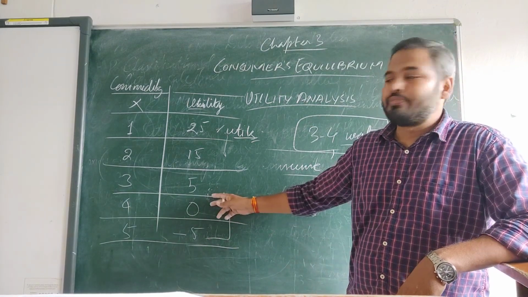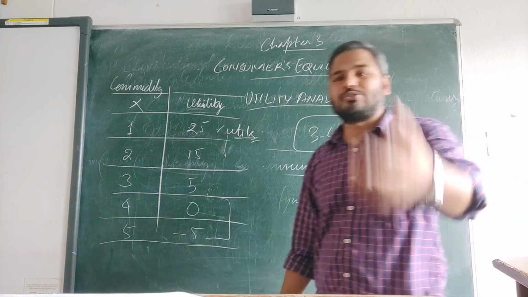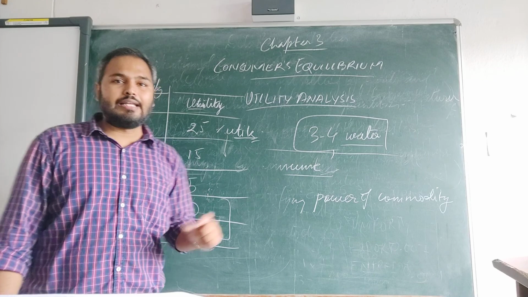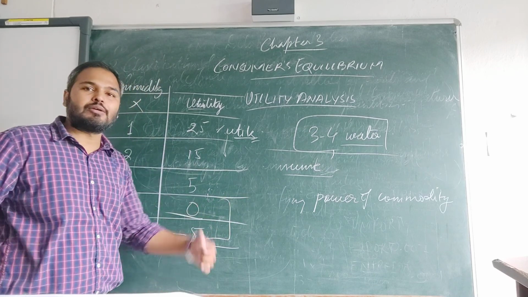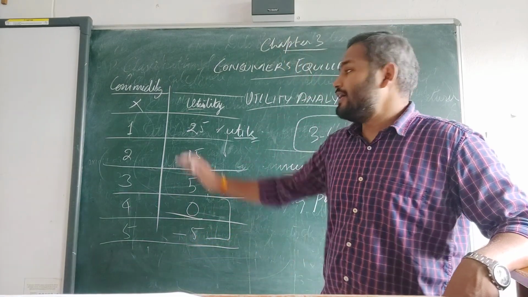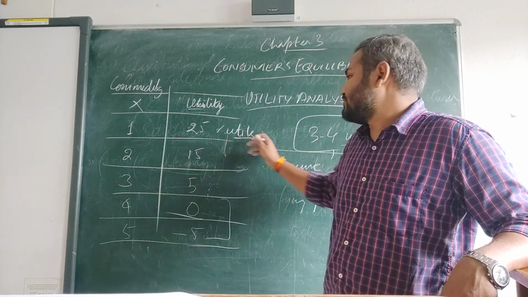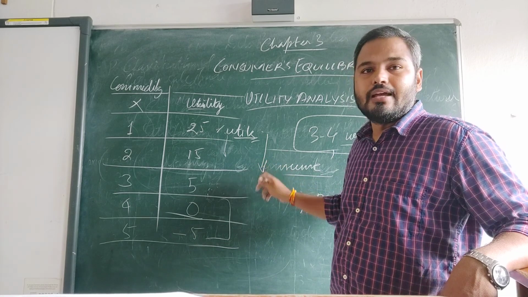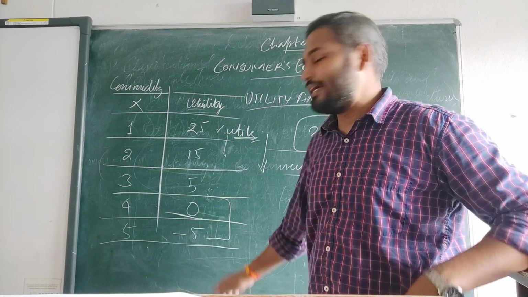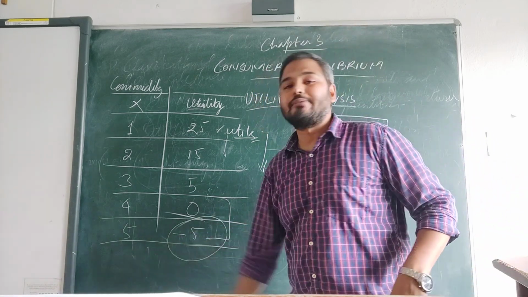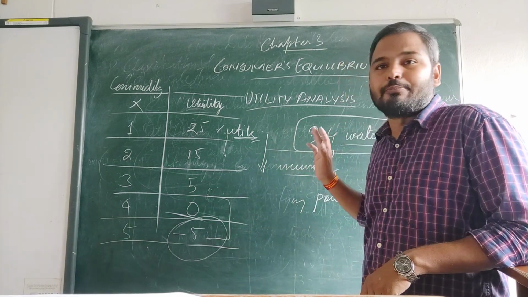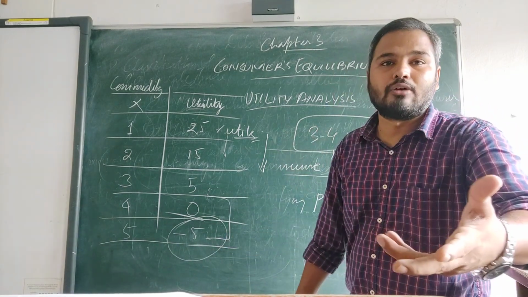Then the fourth time somebody pressurized you more, like I pressurized you being a teacher. No, beta, you have to drink. Then you drank that water, and what happened? Your satisfaction became 0. Now each time you consume, your satisfaction is decreasing. And the fifth time, no, you have to drink, I forcefully. Then next time, it is -5. Your mind is completely off from that product. Means you will vomit it.